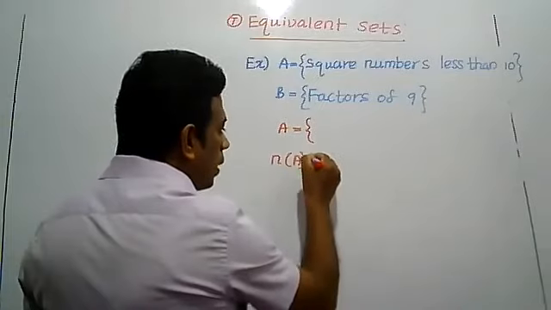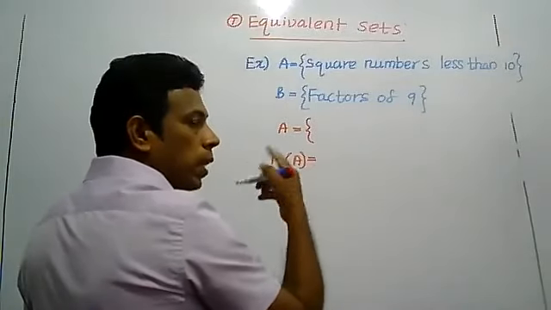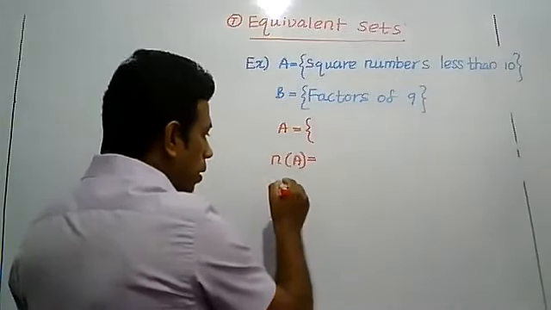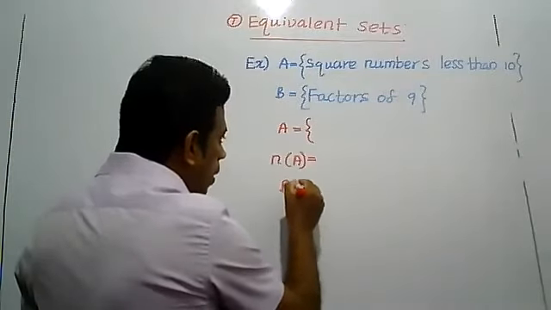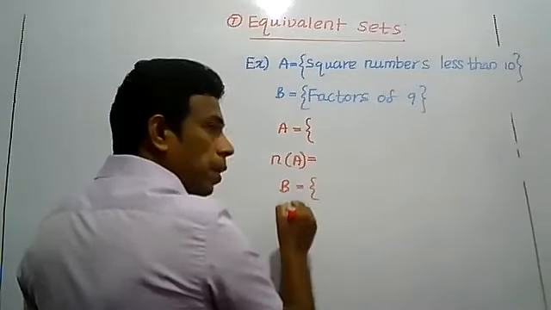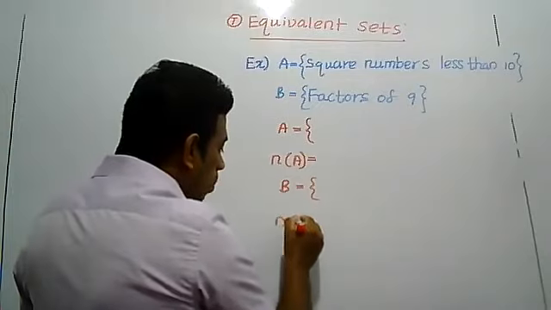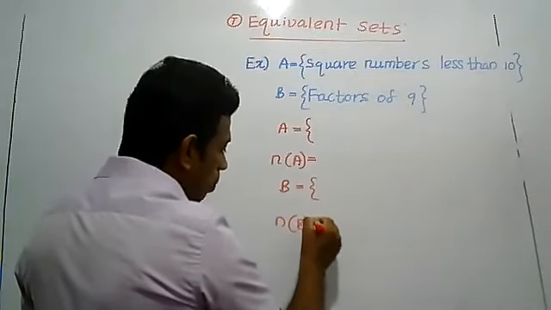First write the elements, then count the number of elements and write it. Then write the elements in set B, then the number of elements in set B. Complete it.